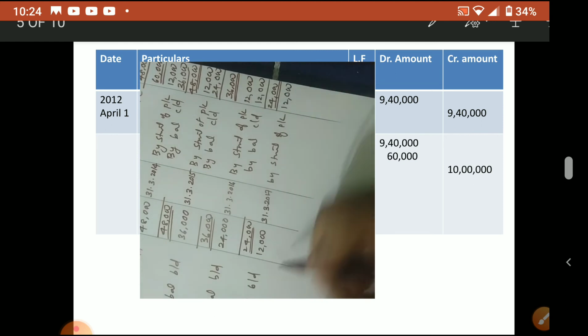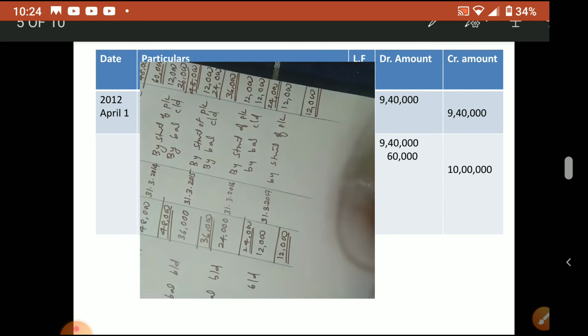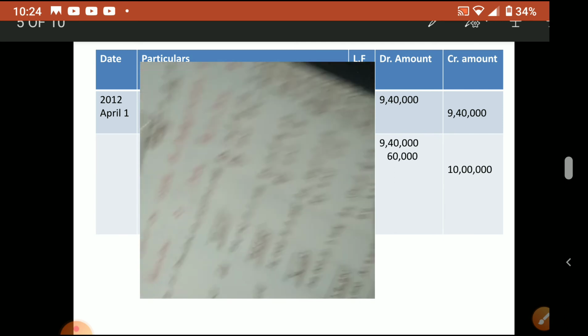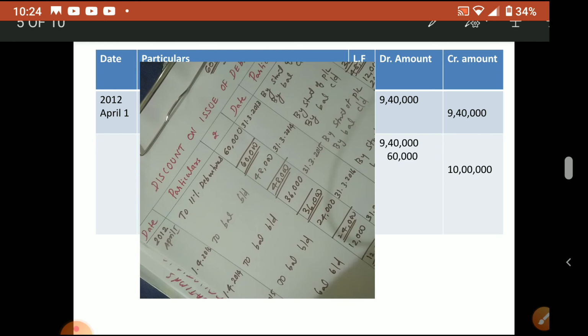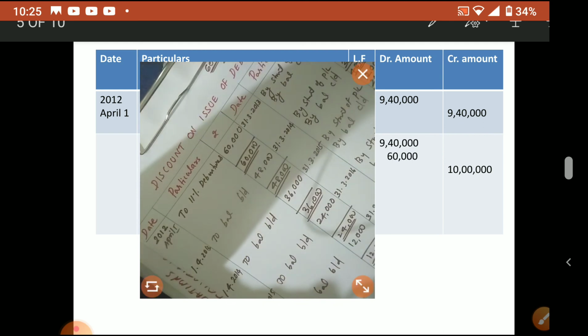So now no balance, both the sides are same, so we can total here 12,000, here also total 12,000. So this way we have to make the discount on issue of debentures account. Okay, so very simple. The same amount you can write off and balance it, then carry down, brought down, carry down, brought down. That only we have to do continuously. Okay, so that is the first method.